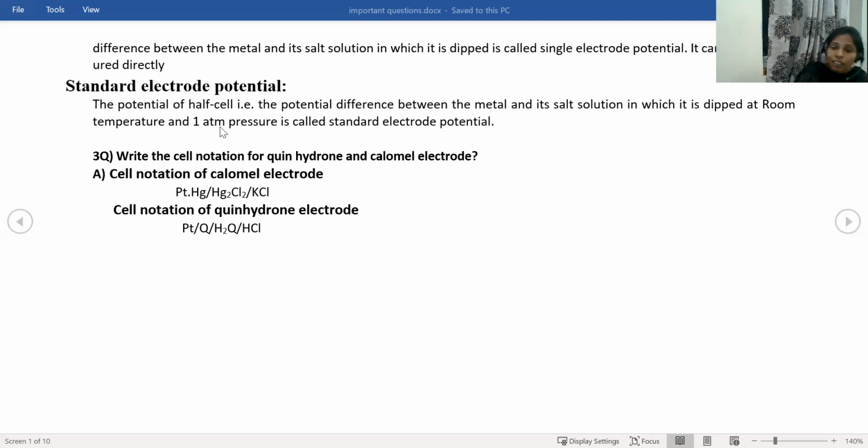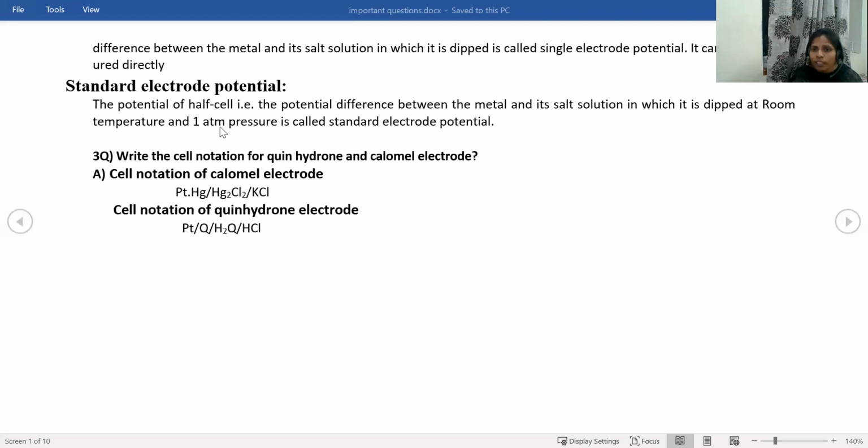Now let us see the third question: write the cell notation for quinhydrone and calomel electrode. So what is the question? Read the question carefully, and based on the question only you have to write the answer in the internal as well as in the external examination. The question is: write the cell notation for the quinhydrone and the calomel electrode.